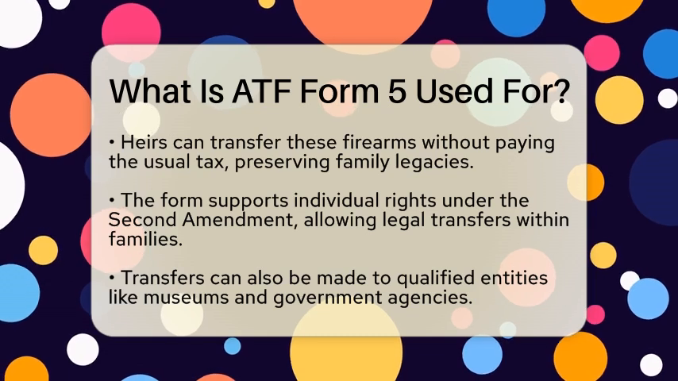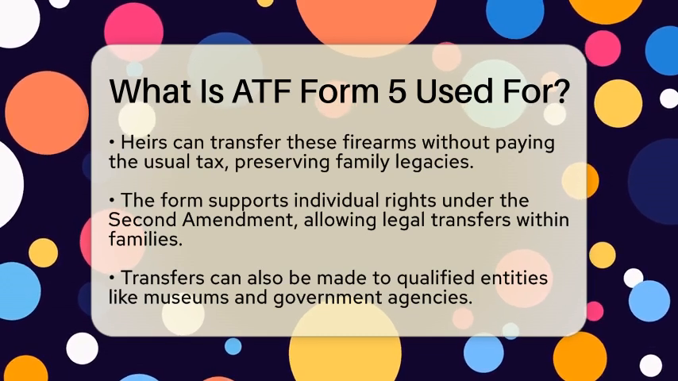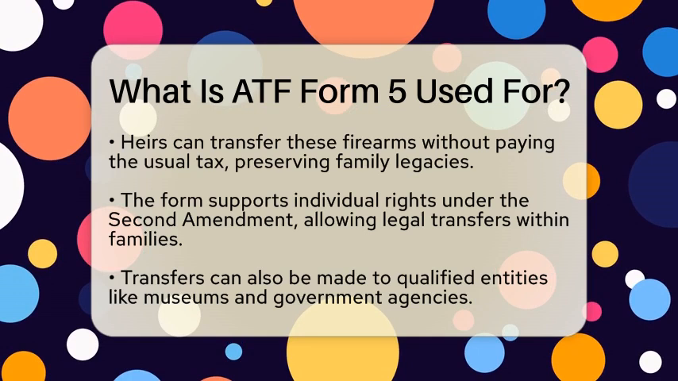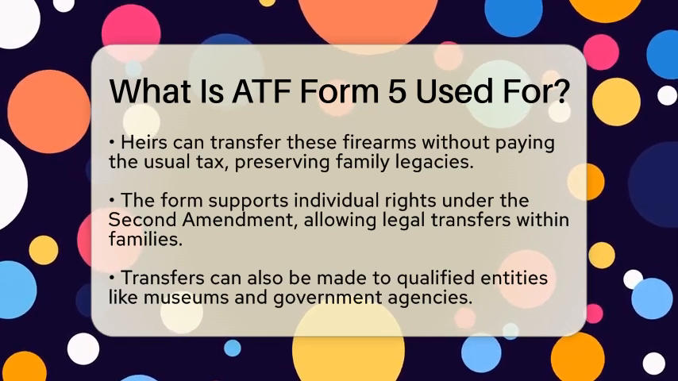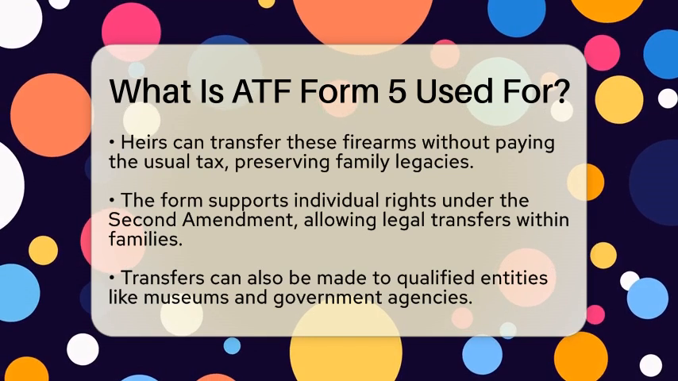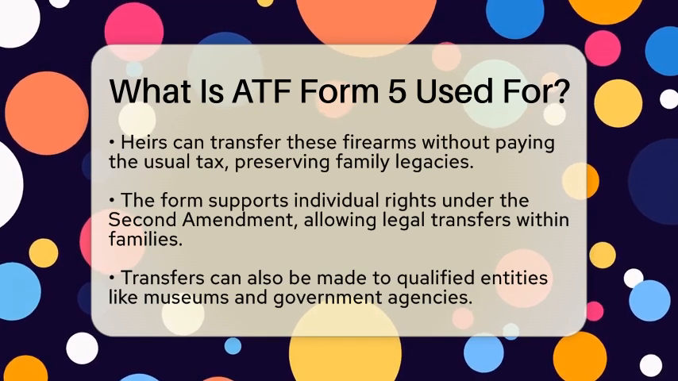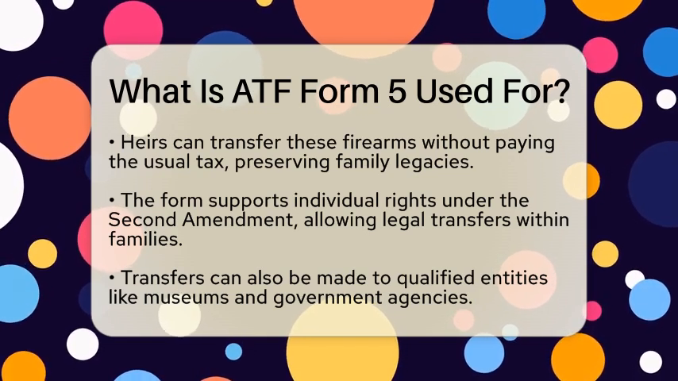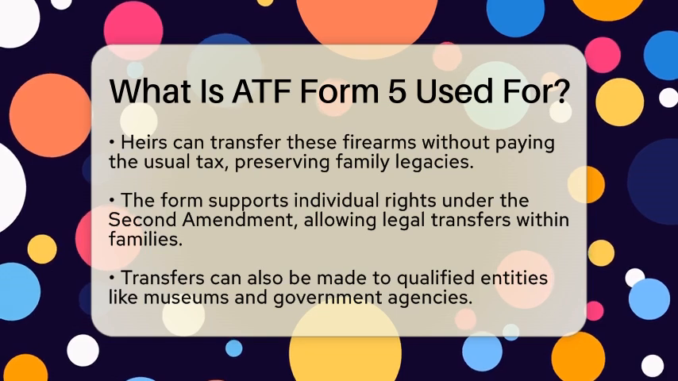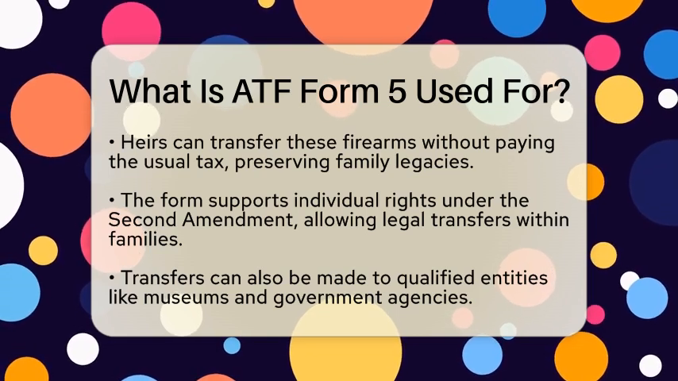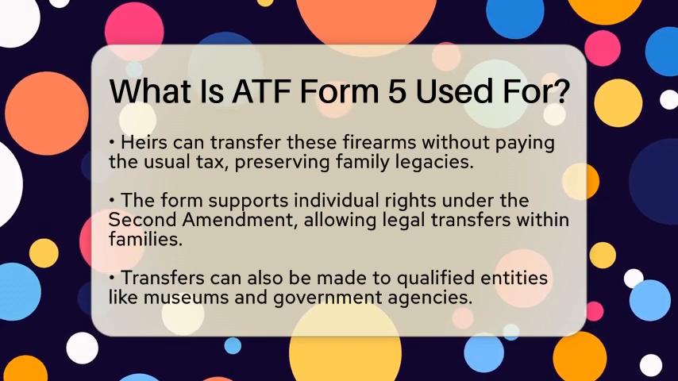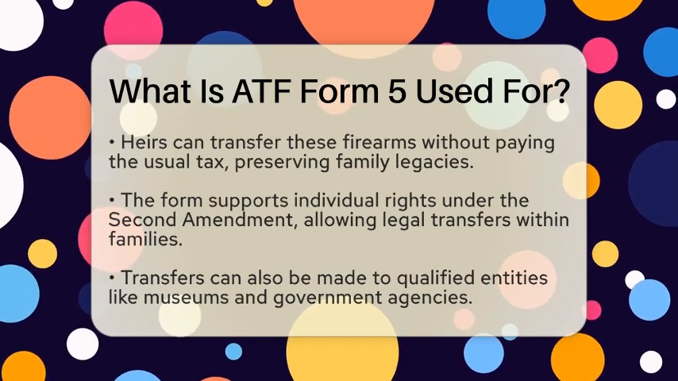From a conservative political perspective, ATF Form 5 aligns with the goal of preserving individual rights under the Second Amendment. It allows for the legal transfer of firearms within families or to qualified entities like museums and government agencies. This aspect is vital in discussions about Second Amendment rights, as it emphasizes the importance of gun ownership and inheritance.